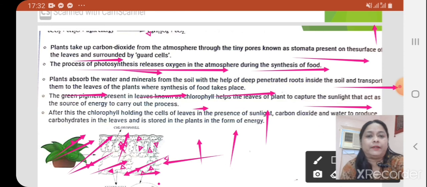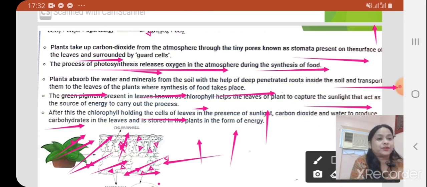And the fourth point we will take here: the chlorophyll-holding cells of leaves, in the presence of sunlight, use carbon dioxide and water to produce carbohydrates in the leaves, which are stored in the plant in the form of energy.